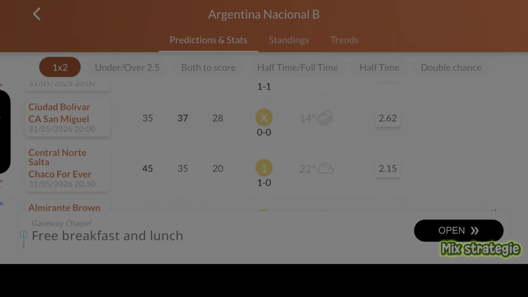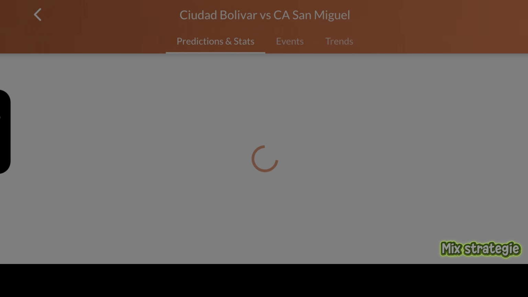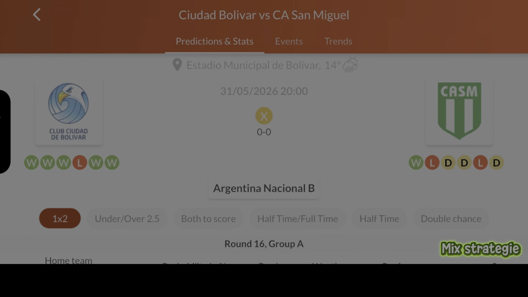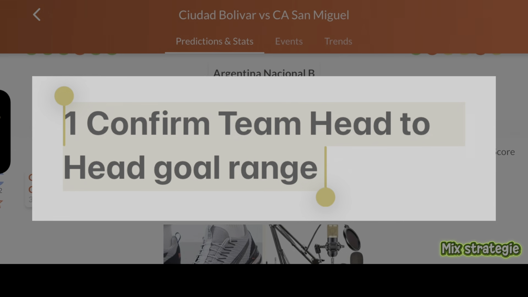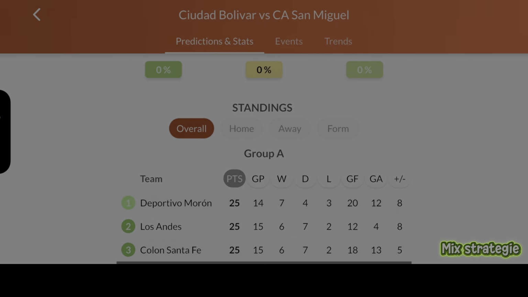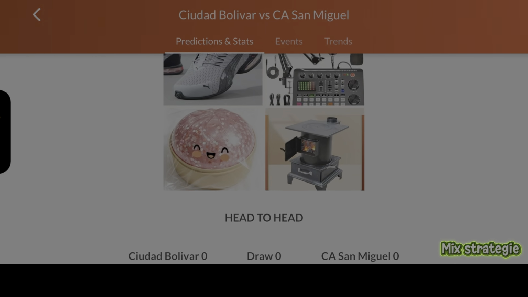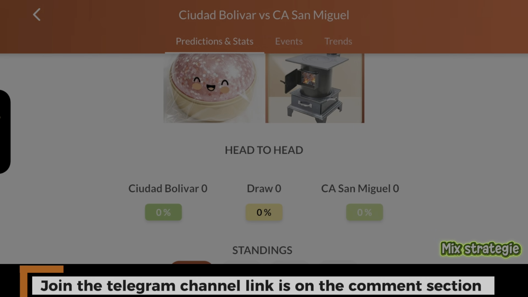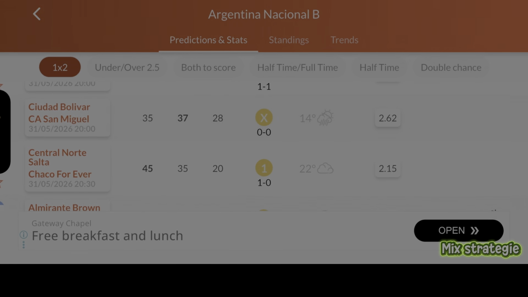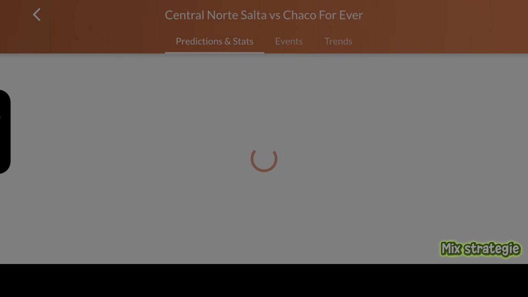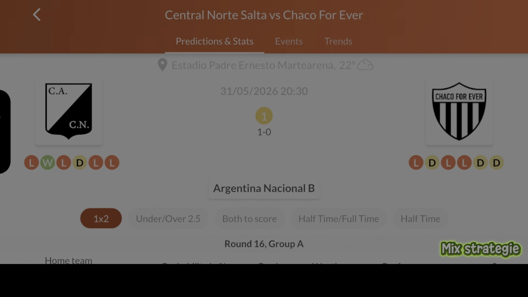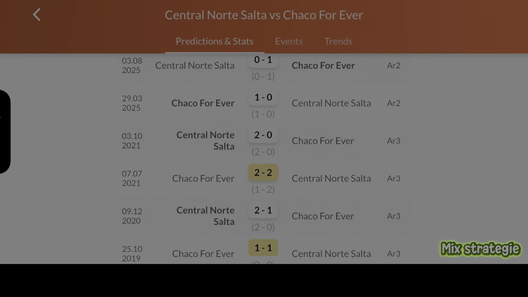So what you just have to do right now is click on the matches that are available. Once you click on the match available, this is what you are going to do. Go over to this place that says head to head. That is the most important thing you need. If there is no head to head, you can't actually do this trick. You don't have to do anything on this match because you can't determine the possible outcome. You go back again and check the next game. It's very, very easy for you to do. Just go back, check the next game, and then you go ahead and look at head to head.